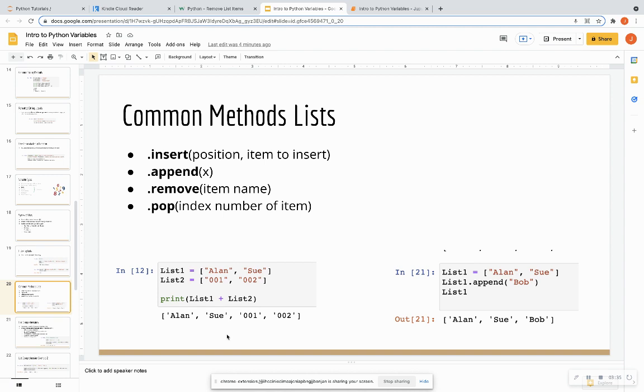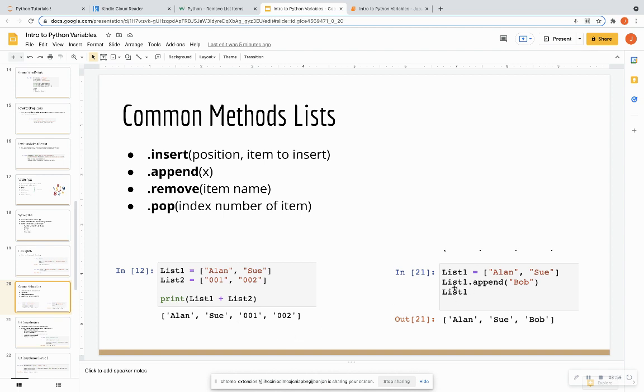But in these 2 examples, we have how you can concatenate lists. In our first example, we have 2 lists, list 1 and list 2. And if I just call print list 1 plus list 2, it's just going to concatenate these lists. It's going to put both of these lists into one list. So now we see that it returns a list with 4 items in it.